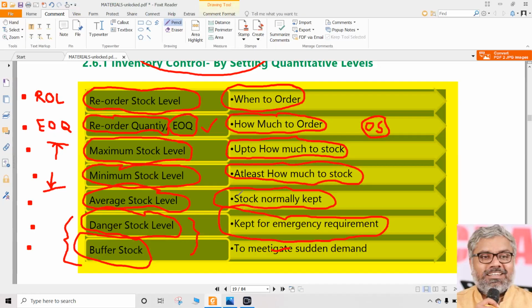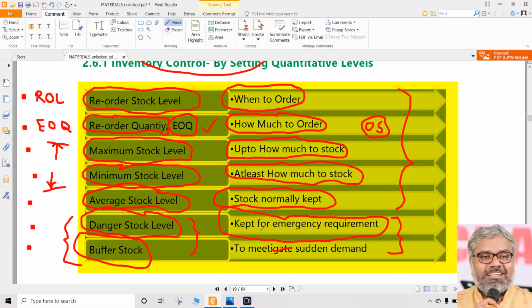See how fantastic this is. There are only 5 formulae and 5 marks question will come from this. Simple, direct possibility. Reorder level, economic ordering quantity, maximum stock level, minimum stock level, average stock level. These are the 5 things which will be more important from exam point of view. We need to remember the formula.